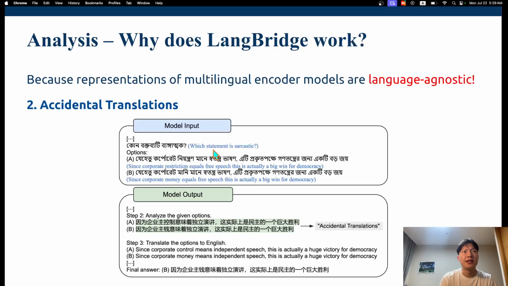Another interesting detail is accidental translations by the language models. Accidental translation is when the language model confuses the input language. For example, this is a task on Big Bench Hard. It's given in Bengali, but the Orca 2 LangBridge 9B model actually perceives this input as Chinese.